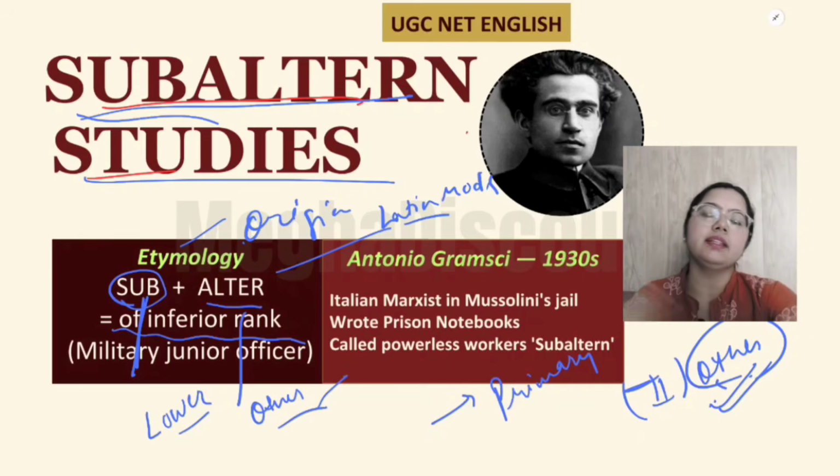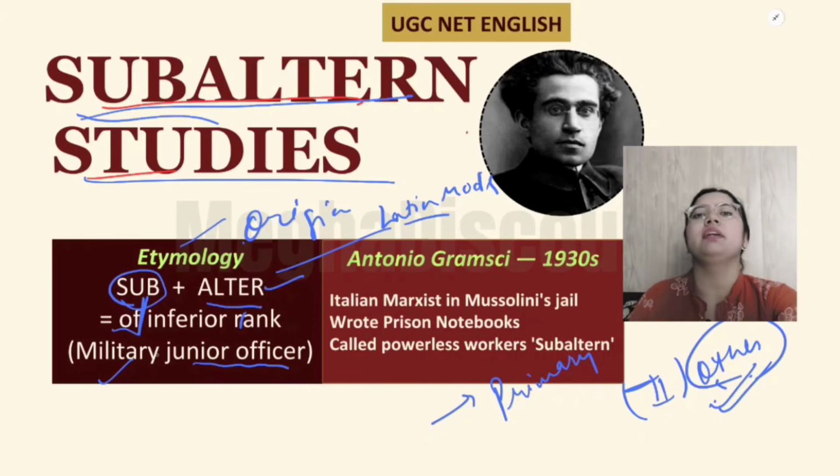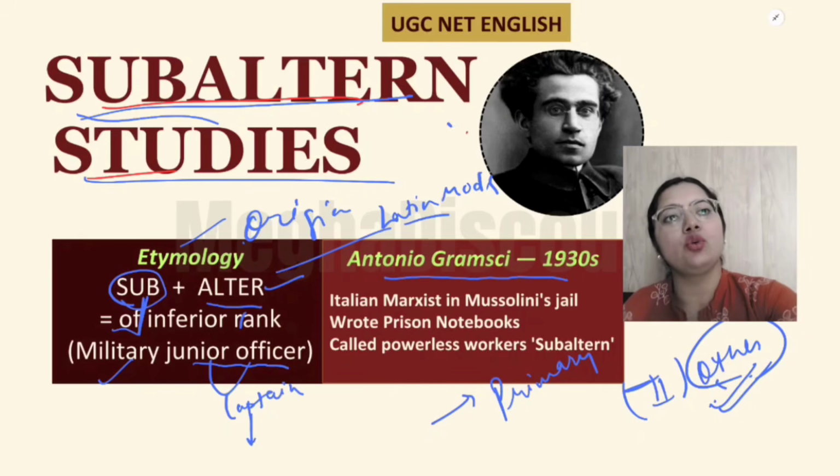In the times of Antonio Gramsci, the meaning of this word subaltern was a junior officer in the military, below the captain level. So what happens one day? Here we have Antonio Gramsci.